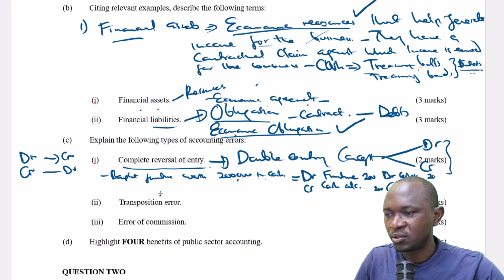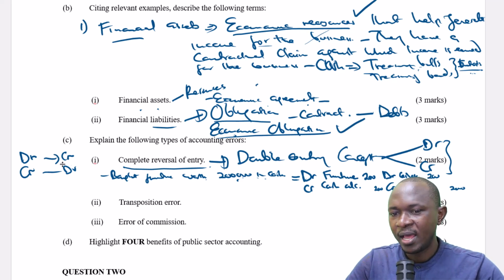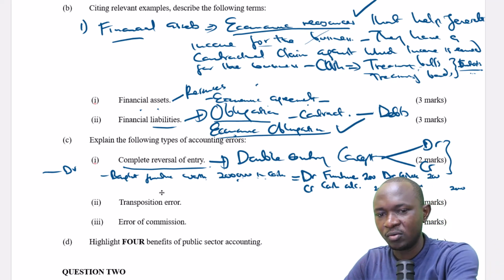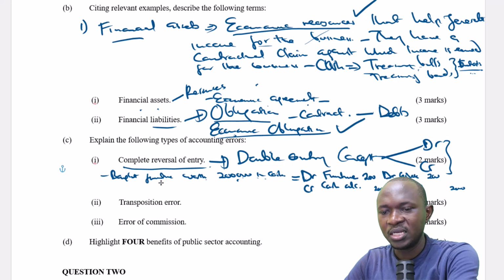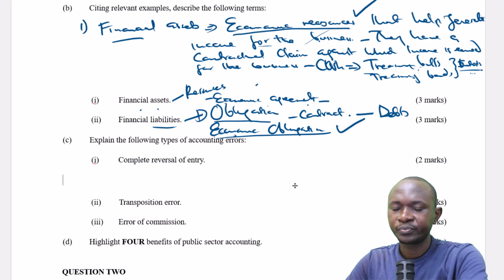So here also 200, 200. The trial balance will not be able to disclose this. So this is an error where the debit is credited and the credit is debited. The amount is the same. The trial balance will not be able to detect that particular error. So that's how it goes.